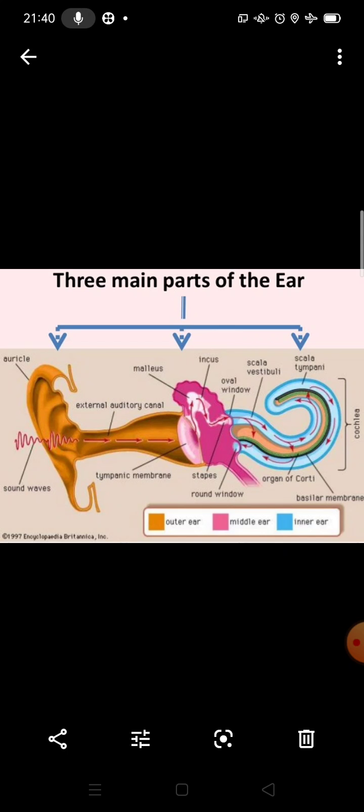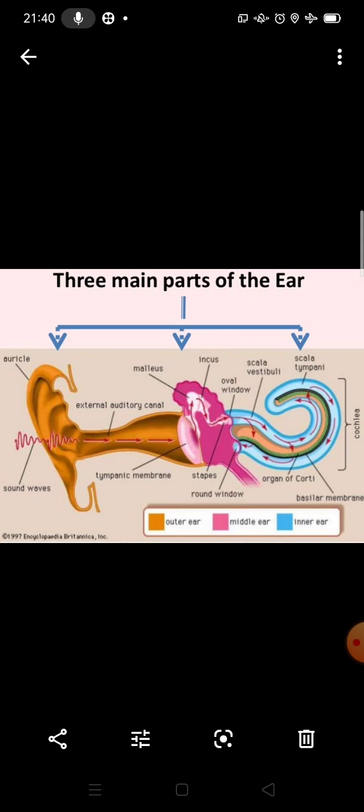How does the eardrum vibrate? Through compression and rarefaction. When the compression of the sound wave, the high pressure, falls on the eardrum, it moves inward, and through the rarefaction, outward. So the vibration is created. The vibrating eardrum moves the tiny chain of bones in the middle ear. The last bone in this chain is the stapes.